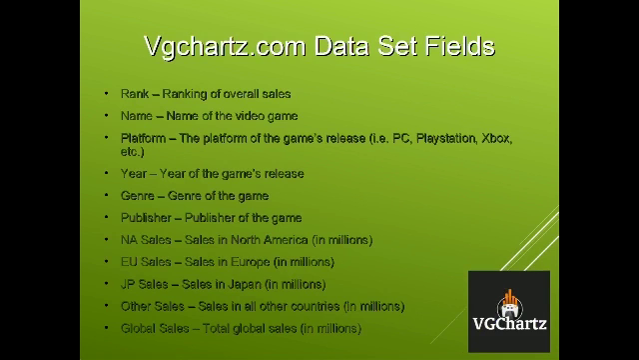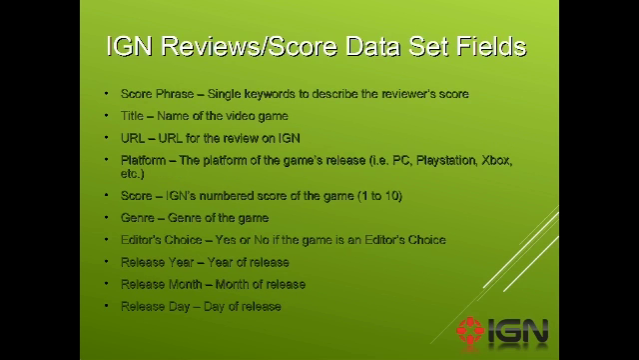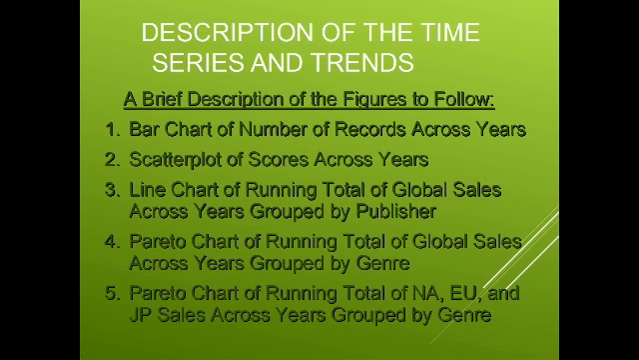Looking at the VG charts data, we can see several fields that are interesting, such as sales, genre, publisher, the year that the game was released, and platforms such as PC, PlayStation, Xbox, Nintendo. Looking at IGN's dataset, we can see that we have data present such as score phrases, a numeric score, genre again, release year, month, day, etc. So let's take a quick look at these graphs that I have in this presentation.